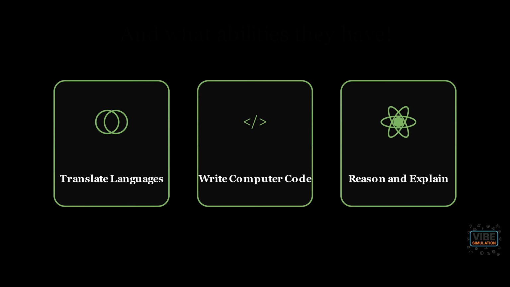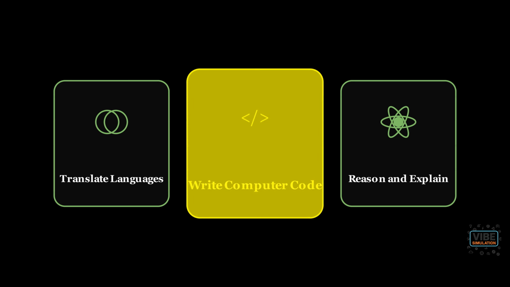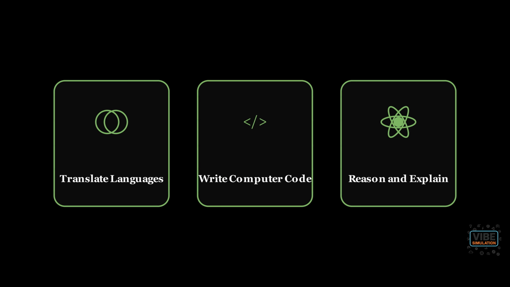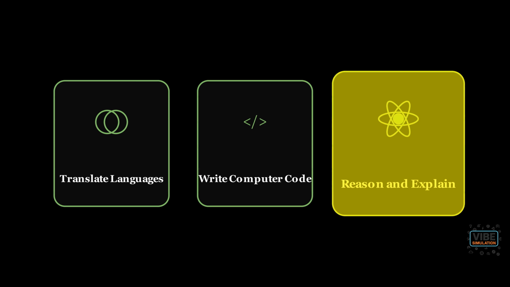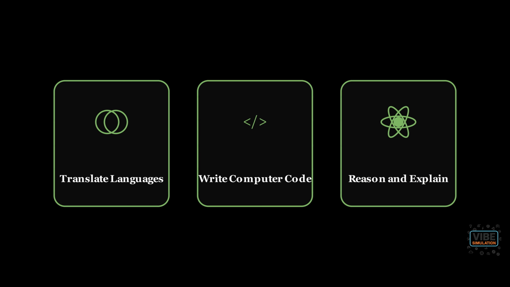And what abilities they have. They can translate languages, write computer code, and even explain complex scientific concepts. This power allows them to act as translators, as programmers, and as tutors. This brings us to a profound and perhaps uncomfortable question. What is the difference between truly understanding something and being able to perfectly mimic the patterns of understanding?